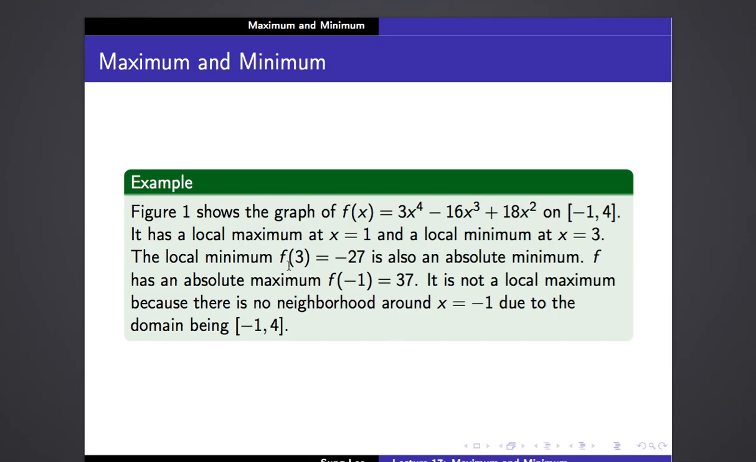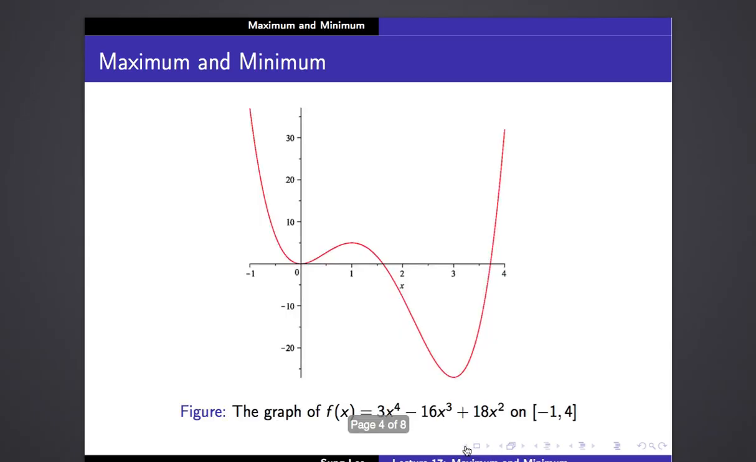But the local minimum in this case, f of 3, which is negative 27, is also the absolute minimum, right? So let me go back to the picture. As you can see here, f of 3, which is negative 27, is the smallest possible value of f of x in this domain, from negative 1 to 4.